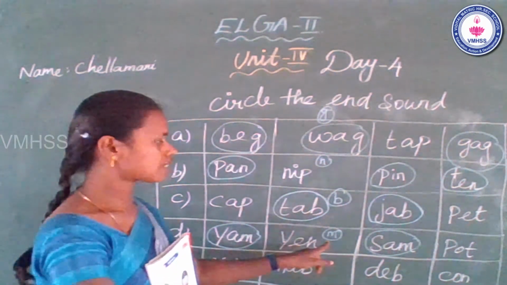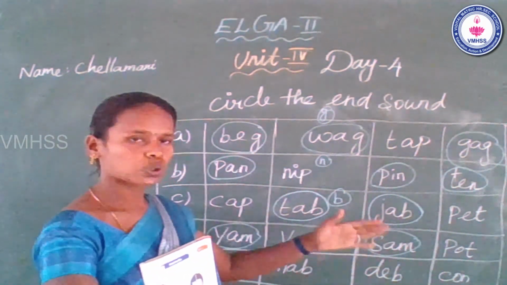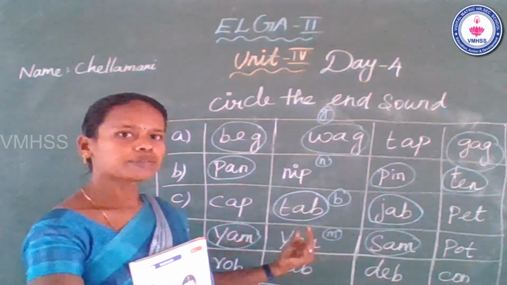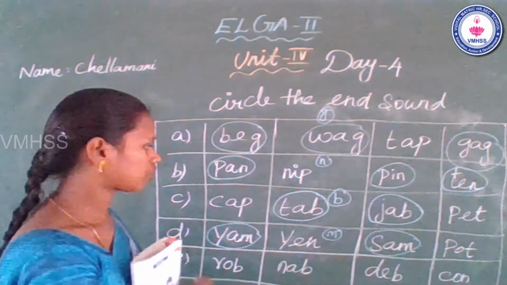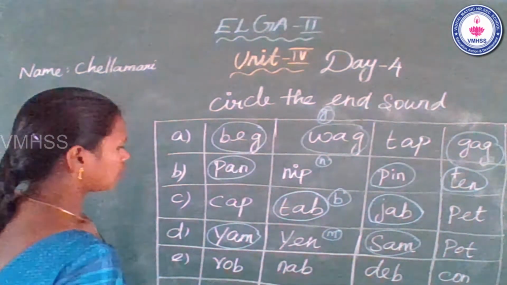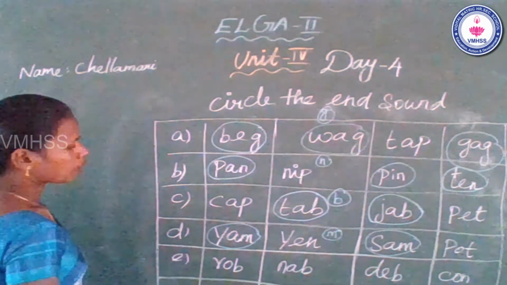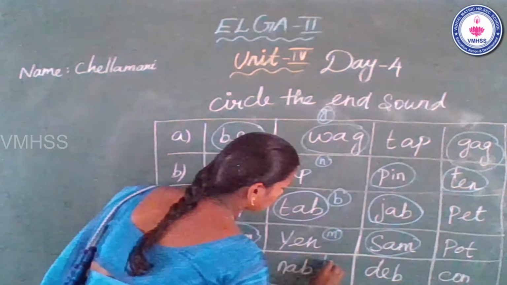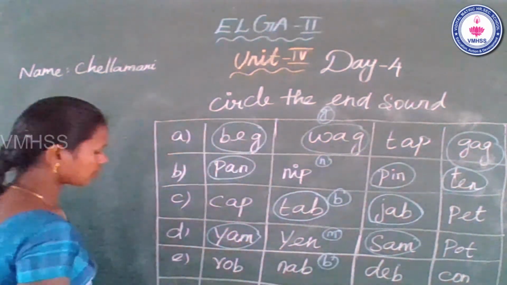Now I say the N sound. So this word doesn't have the N sound, so don't circle it. Okay. Now I say the N sound B. Okay. See the first one.